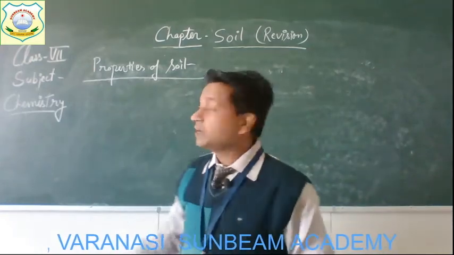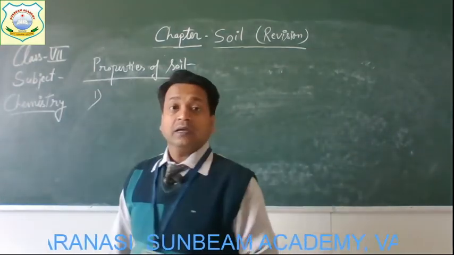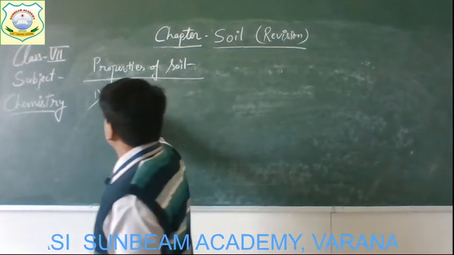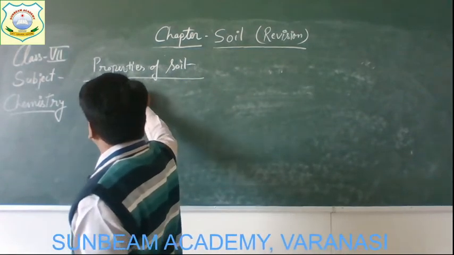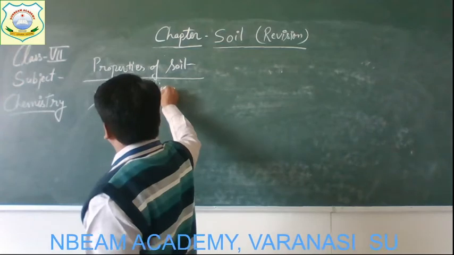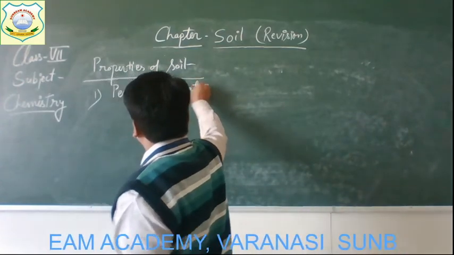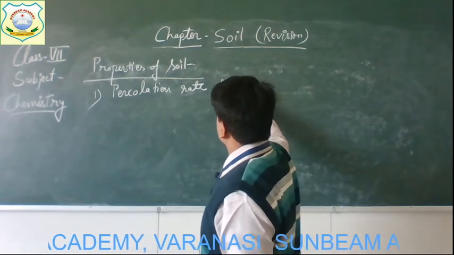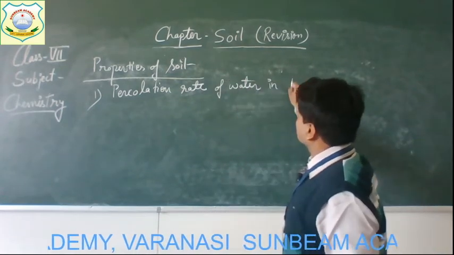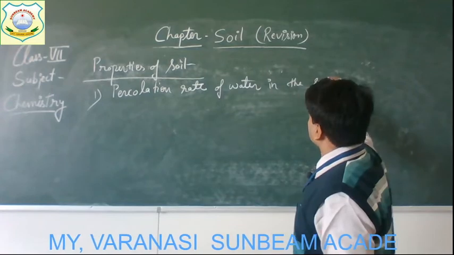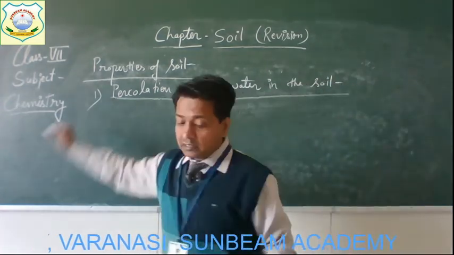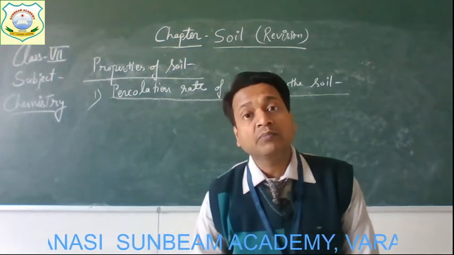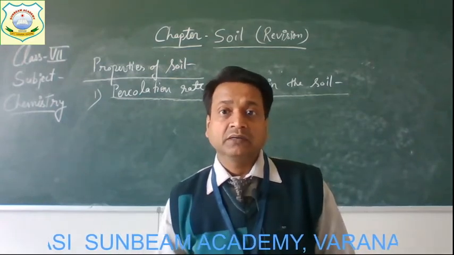The first property is percolation rate of water in the soil. The percolation rate of water is one of the important properties of soil, children.